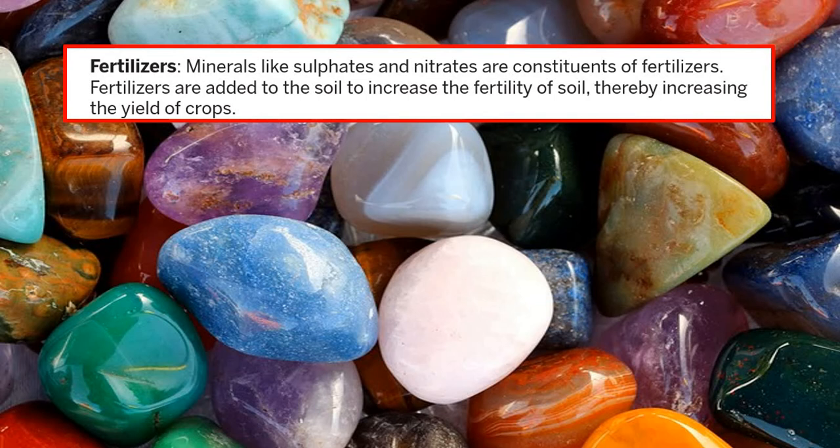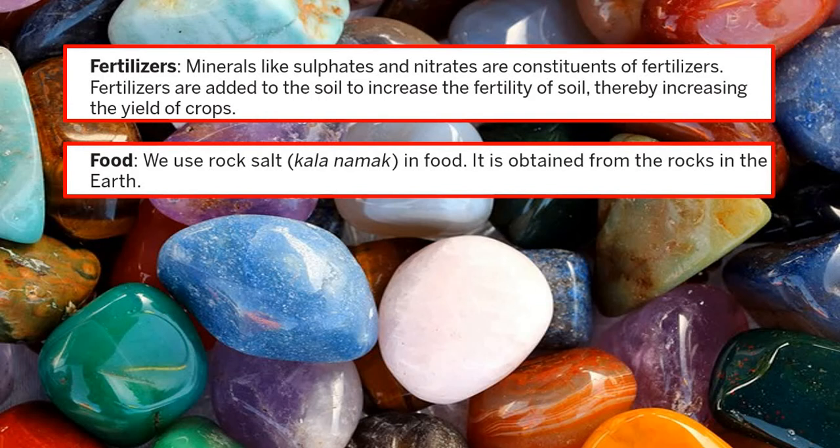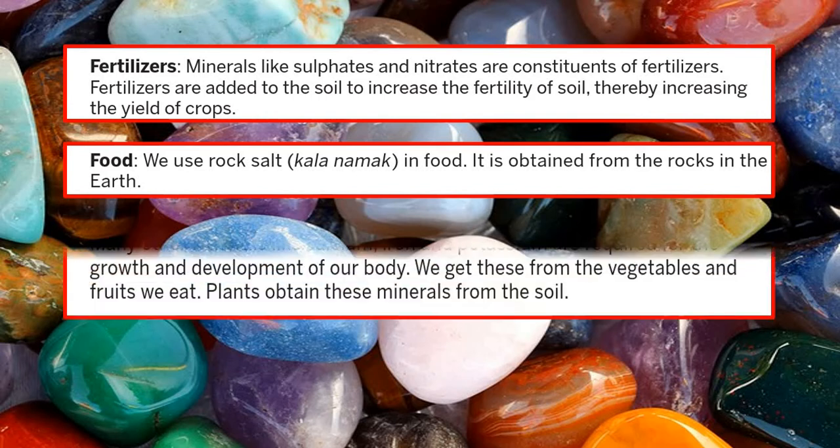So these minerals like sulfates and nitrates, we get from the soil, and we put them back into the soil in the form of fertilizers. Food: we use rock salt or kala namak in food. It is obtained from the rocks in the earth. We also have pink Himalayan salt, which is nowadays very much in trend. It is basically Himalayan rocks which are salty in nature, and when crushed they give you a slightly pink powder, and people are generally saying it is better than the normal salt. So many people nowadays use pink Himalayan salt, but the salt also comes from the rocks.